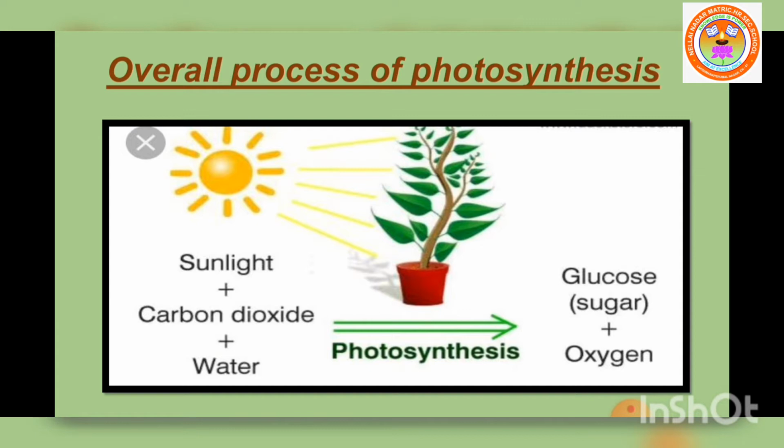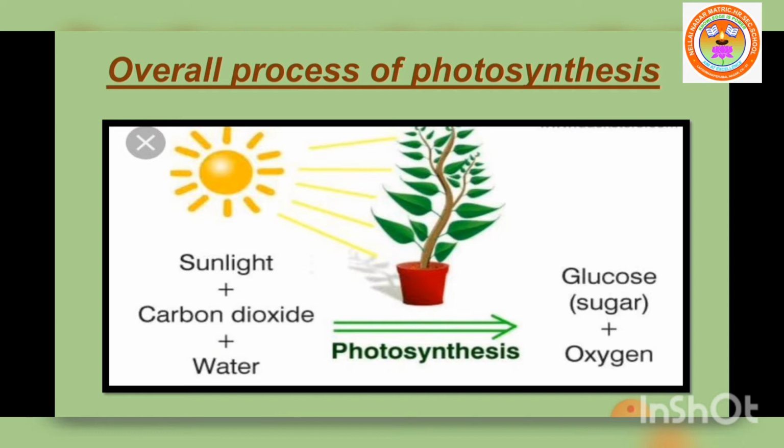So carbon dioxide combines with water in the presence of sunlight and chlorophyll to form carbohydrate. This is what is called photosynthesis. During this process, oxygen is released as a byproduct. Just see the overall process of photosynthesis. Carbon dioxide plus water in the presence of sunlight, by using chlorophyll pigment, the plant produces food material, glucose, and oxygen is released as a byproduct.